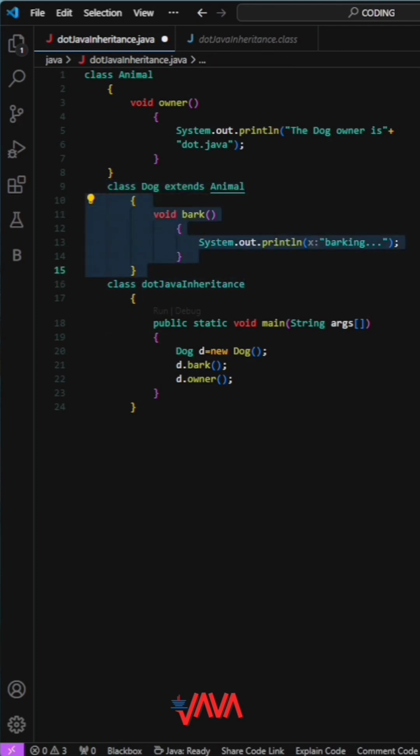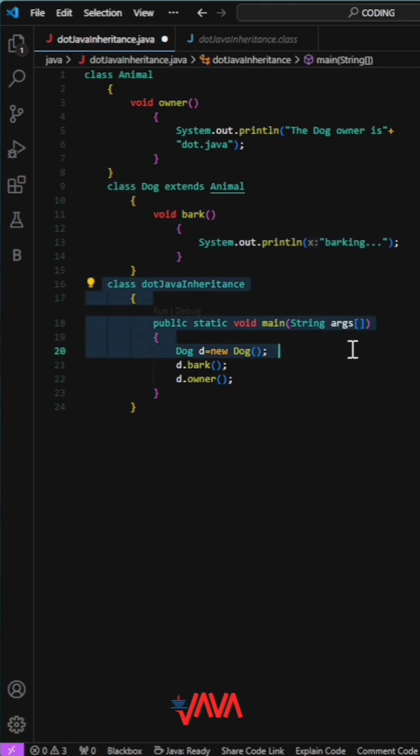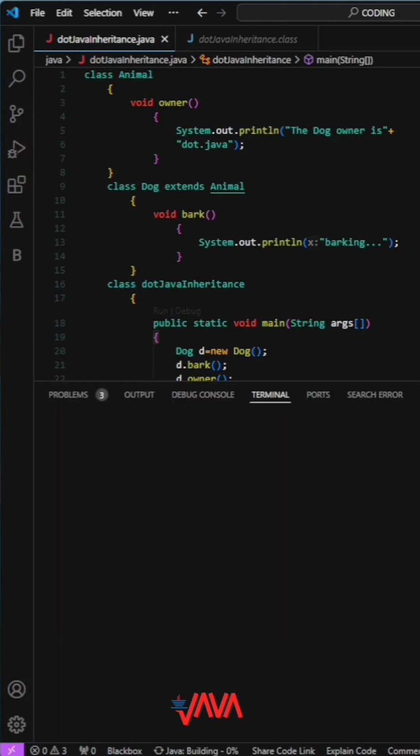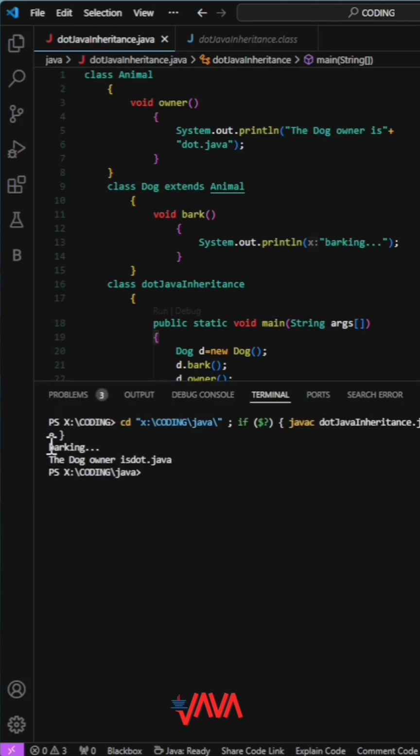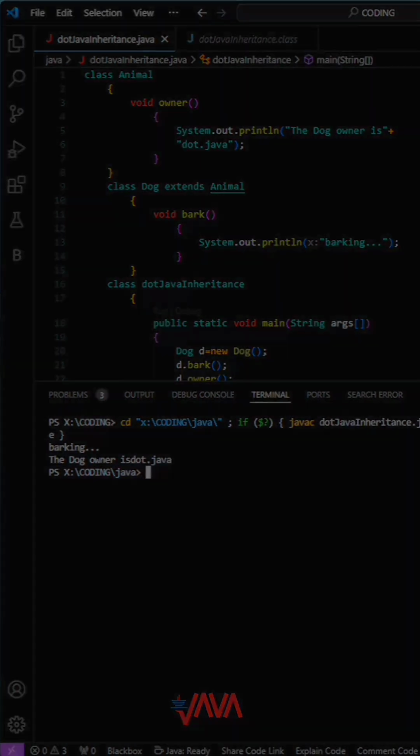Now we have our main class, JavaInheritance, with the main method where the execution begins. Inside the main method, we create an instance of the Dog class. We call the bark method on this Dog instance. Then we call the owner method, which the Dog class inherited from Animal. This prints "barking" and "the dog owner is the Java heir" to the console. And that's how inheritance works.